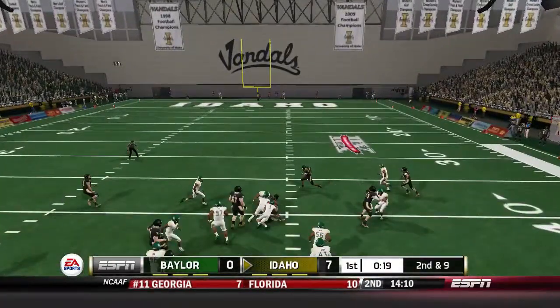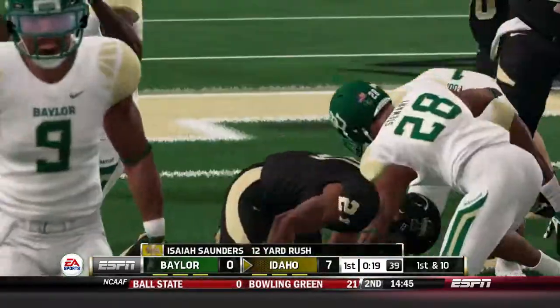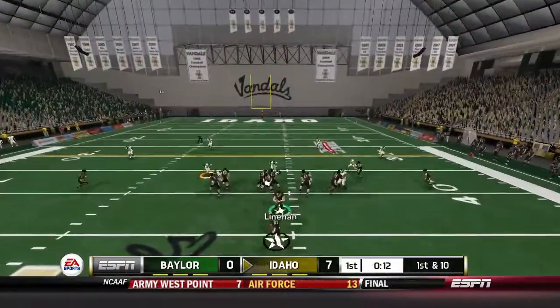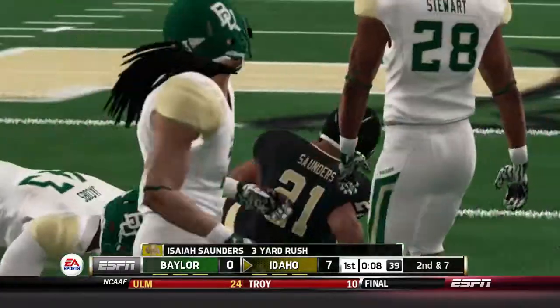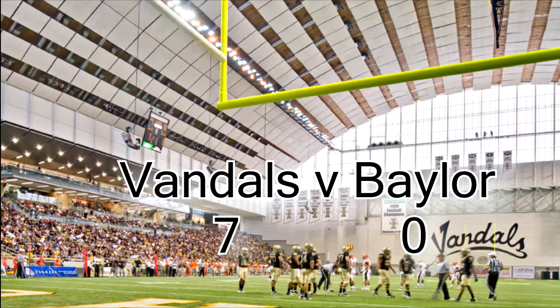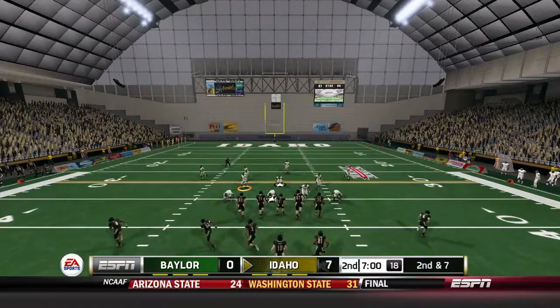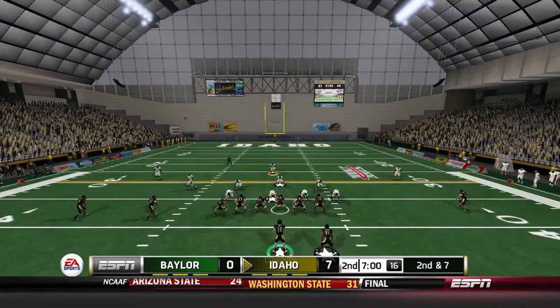Handoff to Isaiah Saunders to the right side. First down, Idaho, a 12-yard carry for Isaiah Saunders, the sophomore, former player of the week this past week in the Big 12 Conference. 3-yard gain up there in the middle, bringing up 2nd and 7 to end the first quarter. Idaho 7, Baylor 0. Now let's see if Idaho can hold on to this lead here in the second quarter